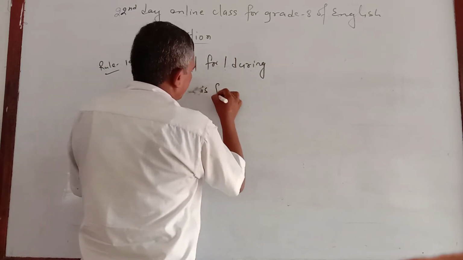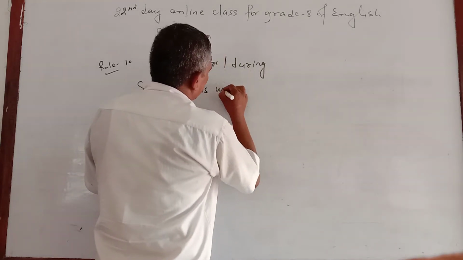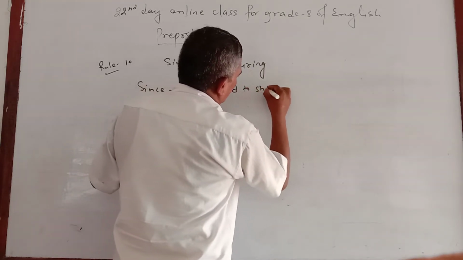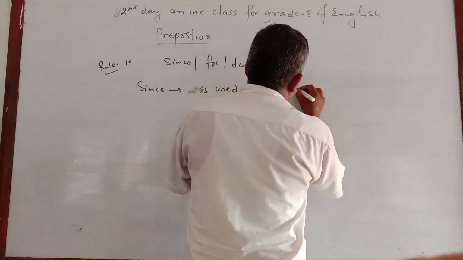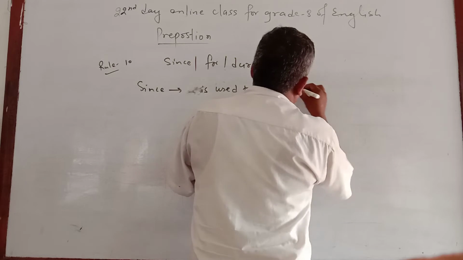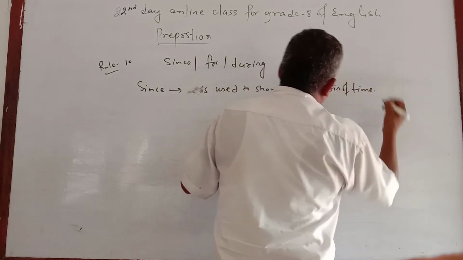The use of since is to show the starting point of time.